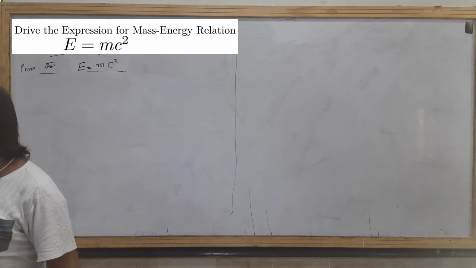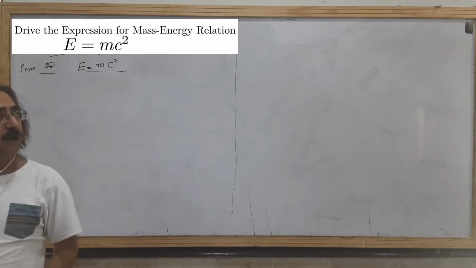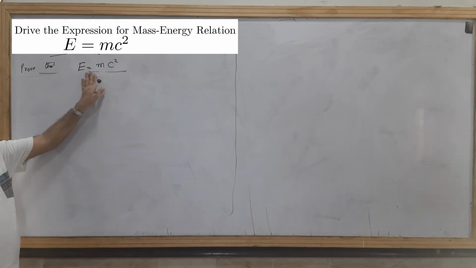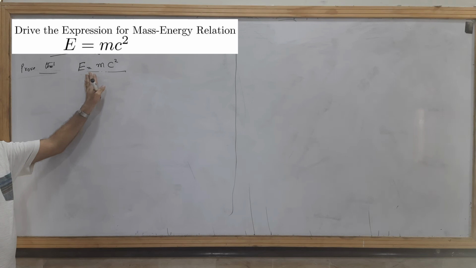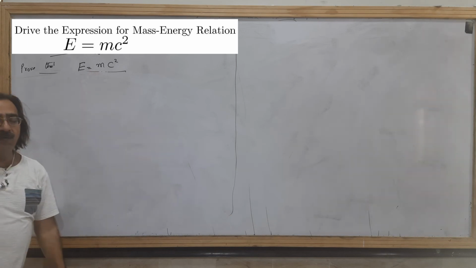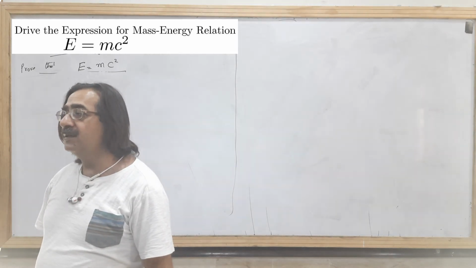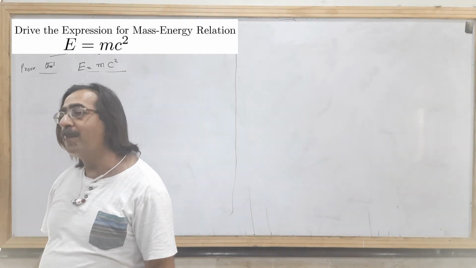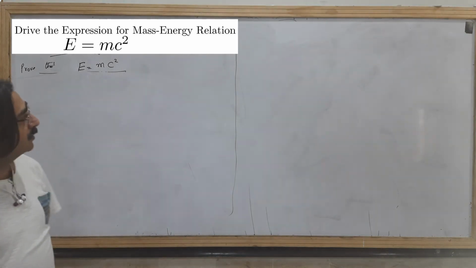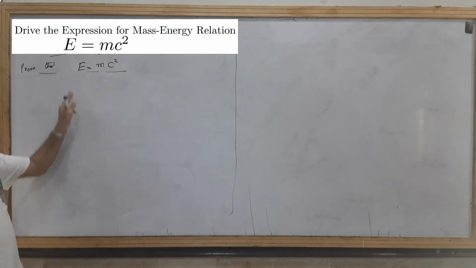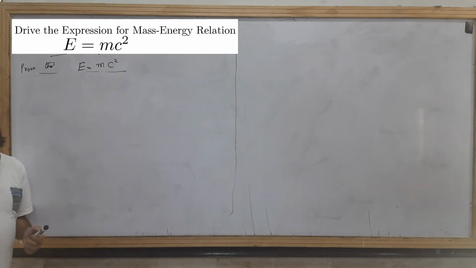This formula, E equals mc squared, is a very important and well-known formula derived from Einstein's special theory of relativity. Due to this formula, we are able to consider that atomic fission and fusion may be possible, and all other such phenomena. How will we prove it?